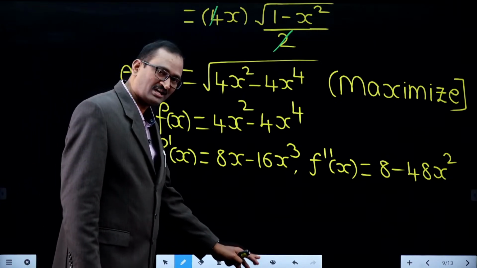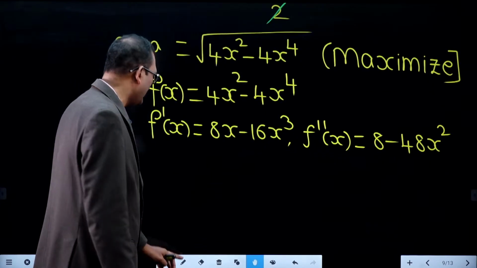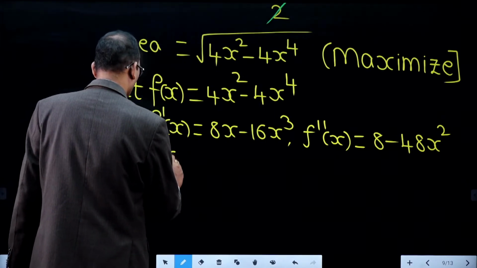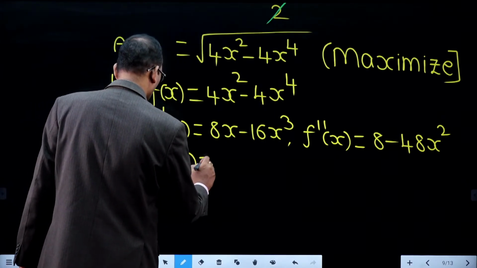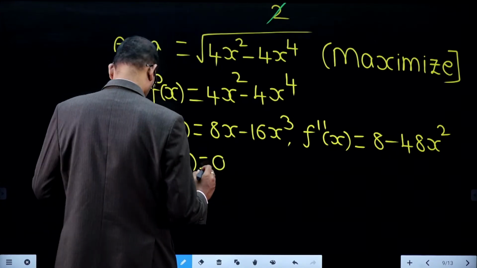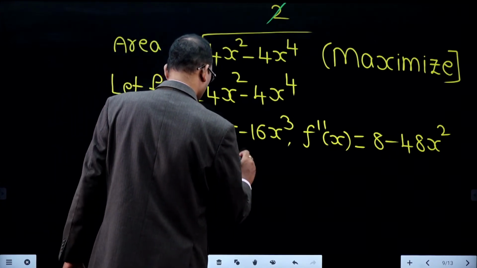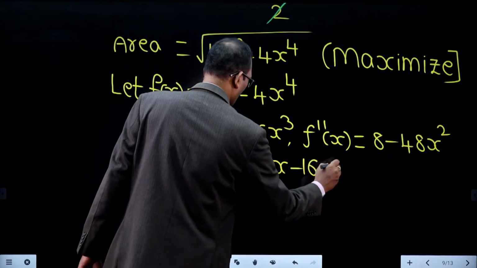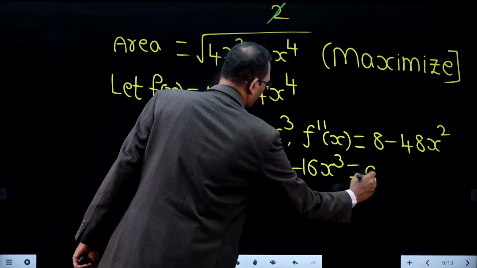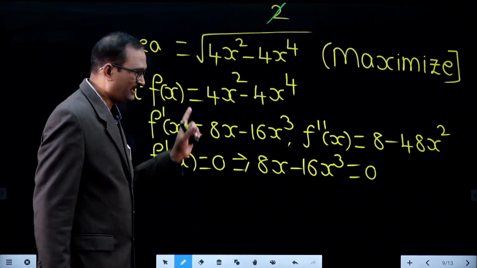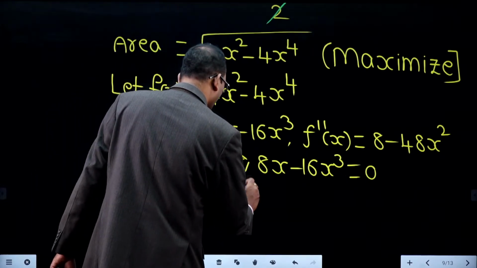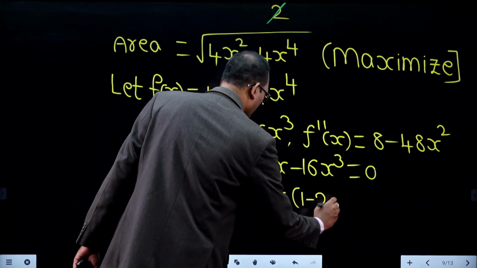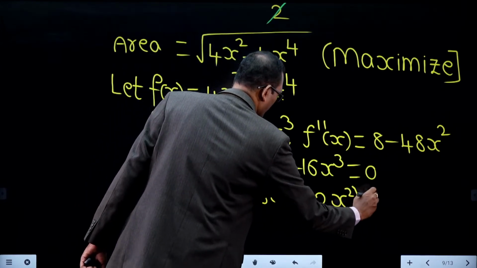So, we just have to verify the point where f dash x is 0, that is, 8x minus 16x cube equal to 0. From this, what would be the common factor? 8x. So take out 8x common, then it is 8x into 1 minus 2x square equal to 0.